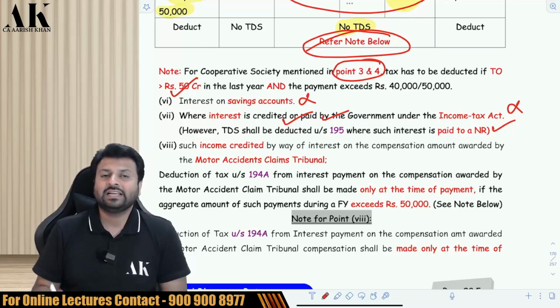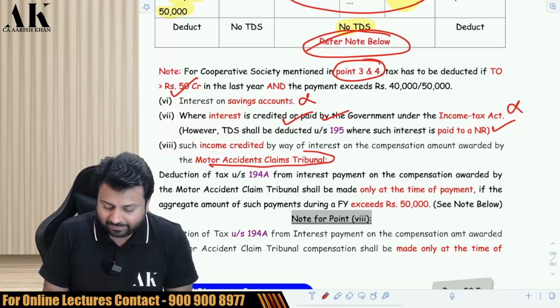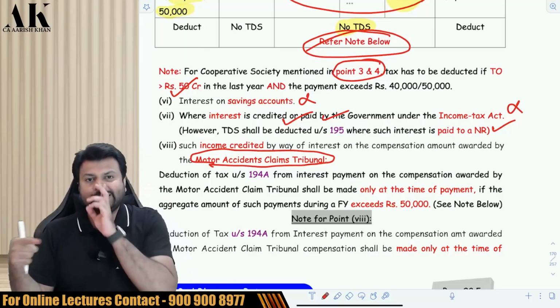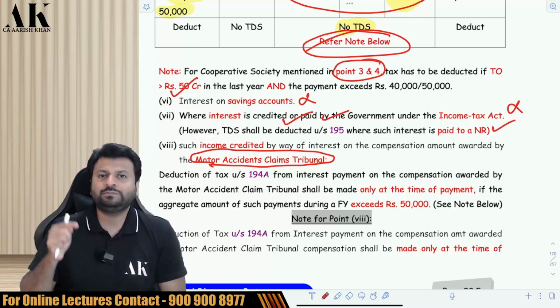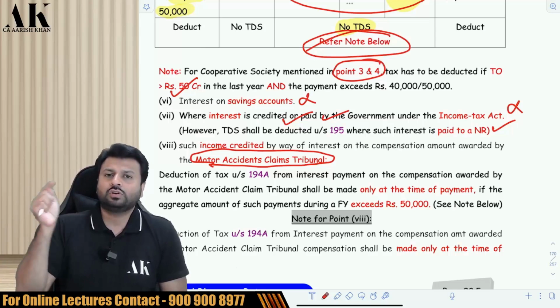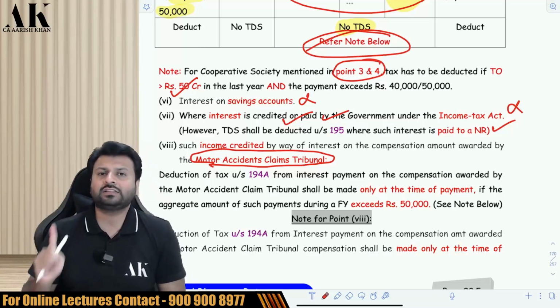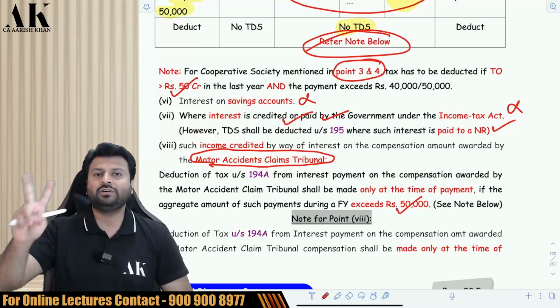Okay, next, when you get any interest on compensation from the motor accident claim tribunal: you have filed some case with the tribunal, and they are liable to pay you compensation. Now they are not paying you the compensation on time, so they are liable to pay you interest also. In that case, the TDS is deductible on payment basis, not on credit basis. And here the threshold for payment is 50,000 rupees for every person. So be very careful over here.